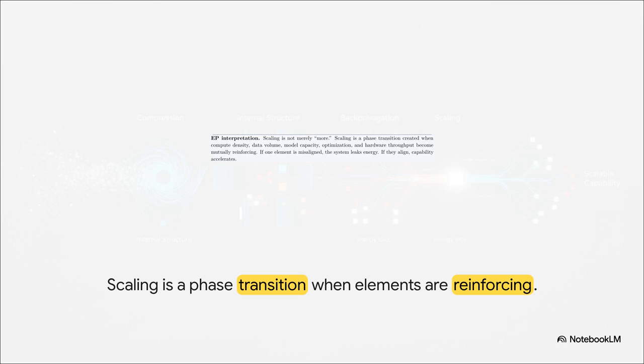If even a single element is misaligned, like say your model is just too big for your chip's memory bandwidth, you end up with massive energy leaks and wasted compute. But when they align perfectly, capability accelerates at a mind-bending rate. This is also where things like mixture of experts routing architectures come in, which dramatically improve efficiency, but unfortunately introduce some serious governance blind spots around visibility and control.